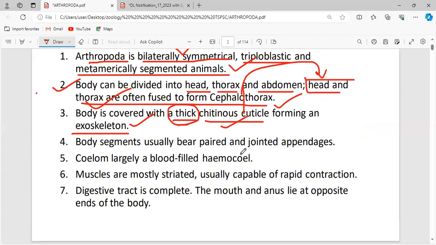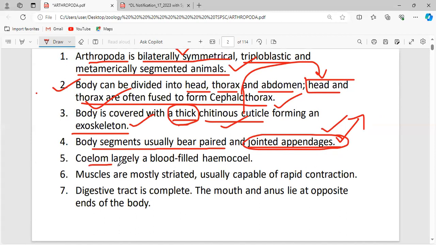Coming back to the general characteristics. Body segments usually bear paired and jointed appendages. All the animals placed under phylum Arthropoda have jointed appendages. Clear? And the coelom is largely a blood-filled hemocoel.